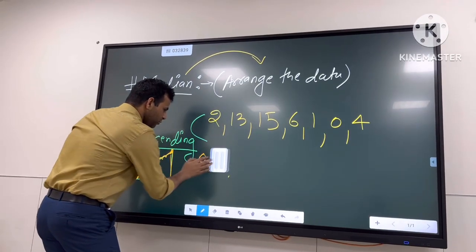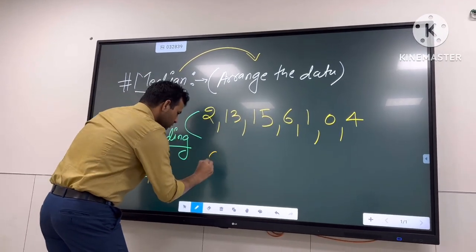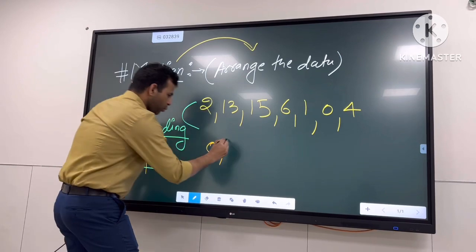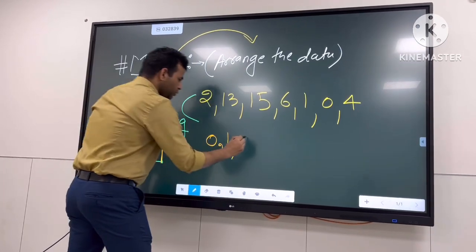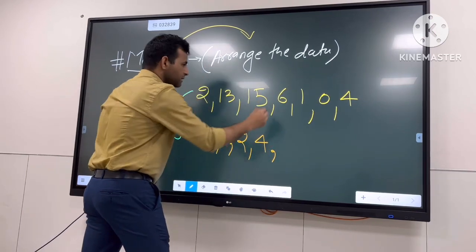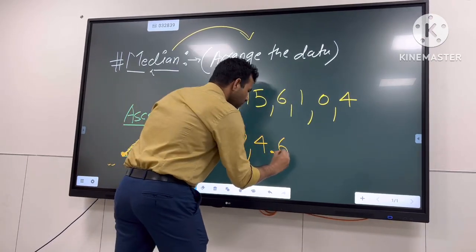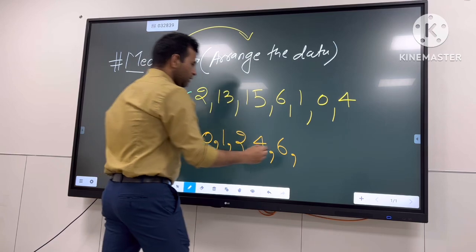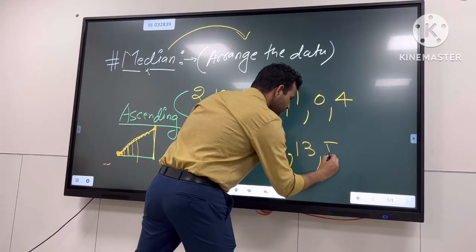So let me remove it. So I'll start with 0, the smallest one. Then I'll take 1. Then I'll take 2. Then there is 4. Then there is 6, if I'm not wrong. Then there is 13 and there is 15.